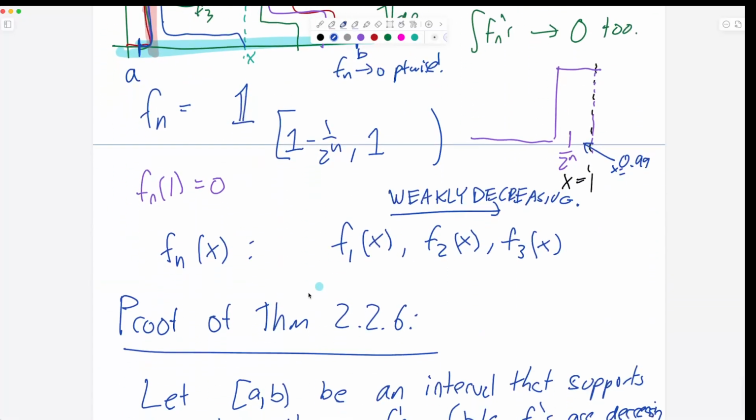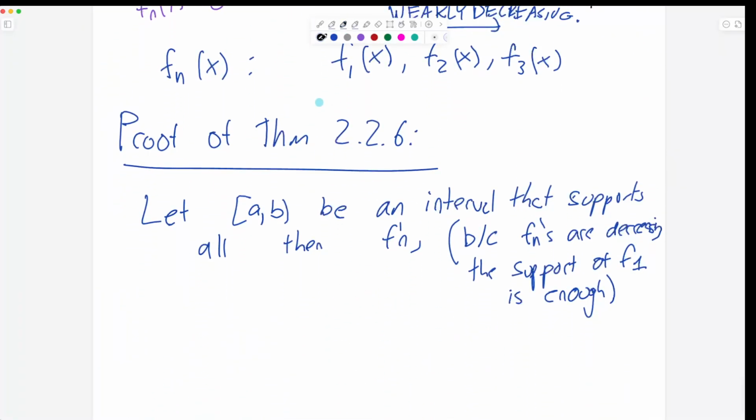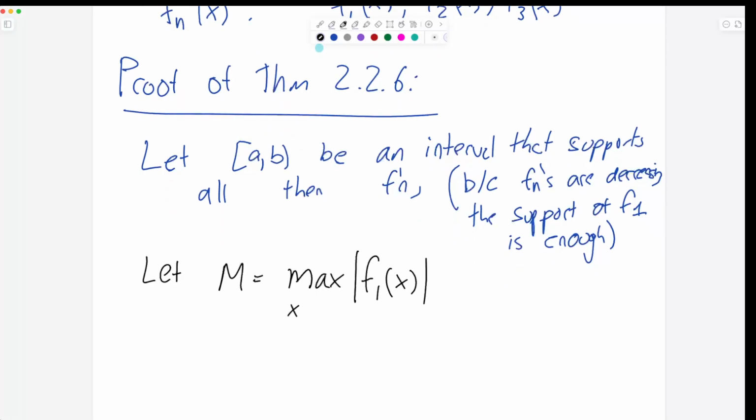Okay, that's very good. And then we're also going to let the maximum of f1, we're going to call that m. Let m equal the maximum value over all x of f1 of x in absolute value. And again, it's a maximum because step functions achieve their maximum. In general, a function doesn't have a maximum. It has a sup. But because it's a step function, it's made of finitely many pieces, and whichever piece is the largest, that'll be the maximum.